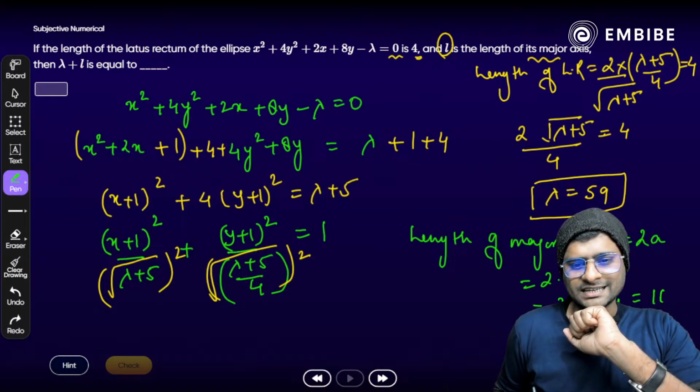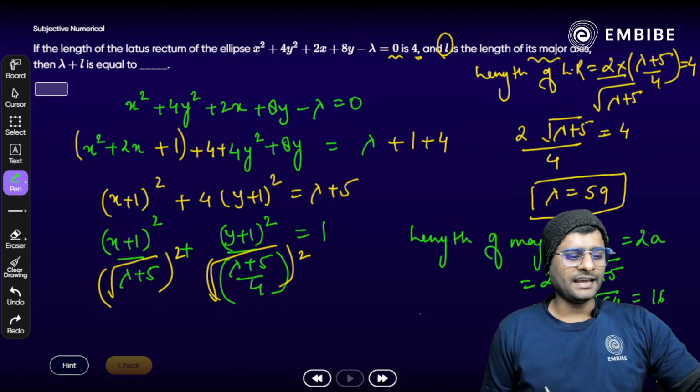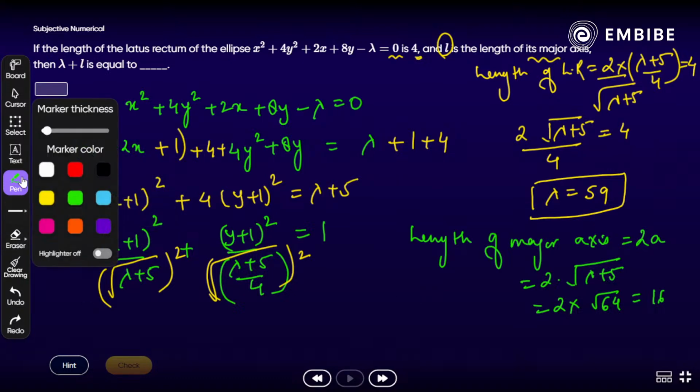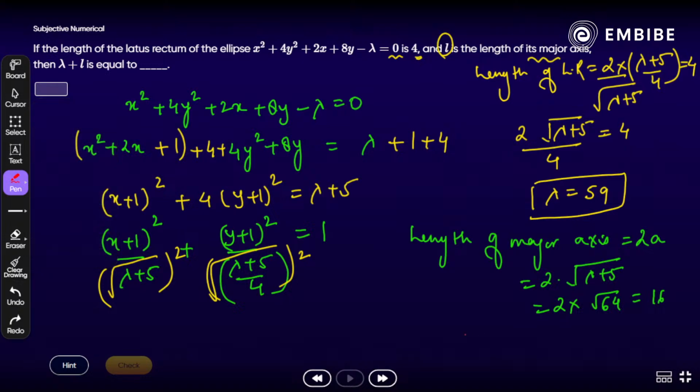That is 16. Okay. At the end, what do we need to calculate here? Lambda plus L. Yes, you have to find lambda plus L. We have 59 plus 16 is the right answer. That is 75. 75 is the final answer.